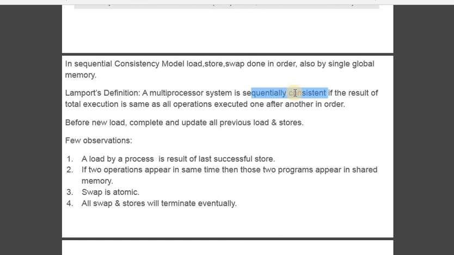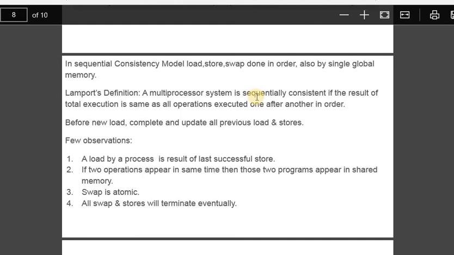Performance may vary. 1 plus 2 may take a little different time, 2 plus 3 a little different time. Since numbers are small, we cannot differentiate. If operations have different priority, there may be different time taken for completion. But here, are they executing in sequence? If yes, it is called sequentially consistent.